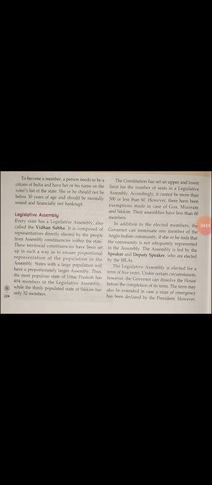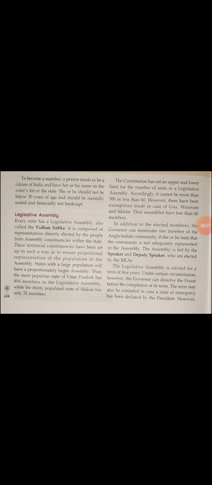Similarly, the constitution has also set a limit for the members of the legislative assembly. If the state is very populous, then there will be 500 members, not more than 500. And if the population is low and the state is small, then there will be a minimum of 60 members.